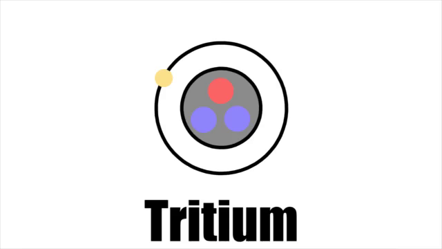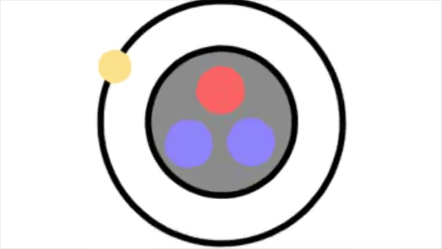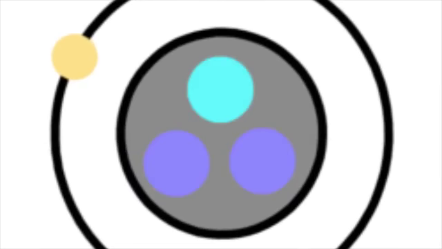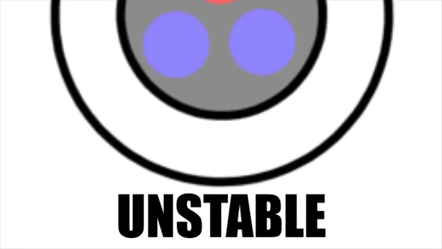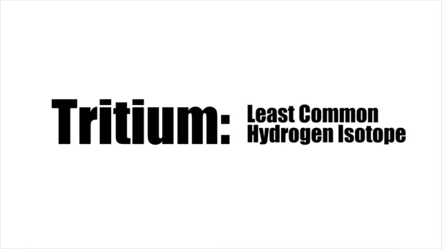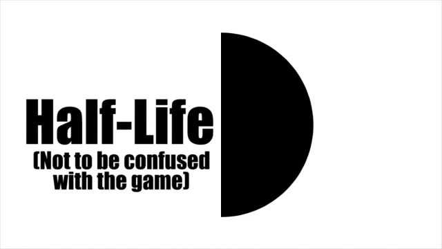Let's go back to tritium, which, again, has 2 neutrons and 1 proton. Since tritium has more neutrons than protons, it makes it an unstable isotope, which can decay over time. Therefore, this makes tritium the least common of hydrogen's 3 isotopes. The time it takes for half of an unstable isotope to decay is known as its half-life. These half-lives can last anywhere from as little as several milliseconds to as long as millions of years.